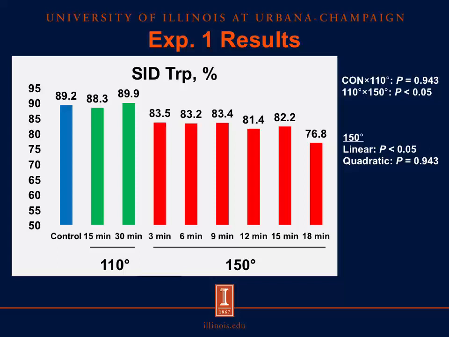No differences between our control treatments and low temperature treatments. We see a reduced digestibility for tryptophan when we compare our high treatments to our low treatments. And then as the length of time of heating increases in our high temperature treatments, we see reduced digestibility of tryptophan. And although I'm not presenting the rest of the indispensable amino acids, I will say that this trend was the same for all of them.